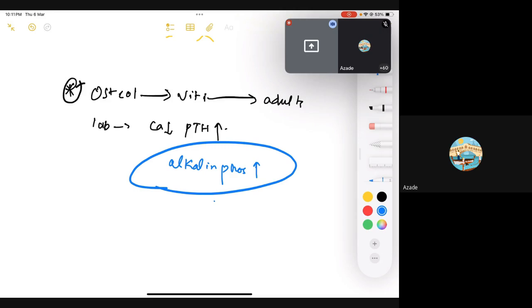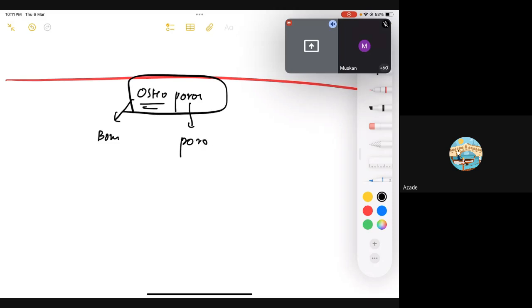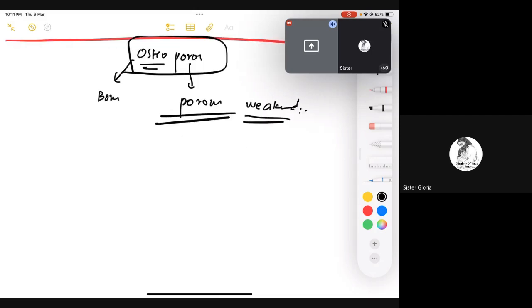Okay, so let's discuss our third pathology, that is osteoporosis. What do we mean by osteoporosis? The idea is really clear. Osteo for your bone and porosis for your porous bones. There are a lot of pores or weakened bone, right? So we are going to have a porous or weakened bone, that is loss of trabecular bone mass. First of all, if you want to dig into this pathology, you should know how our bone growth is affected, what factors lead to maturation of your bone.